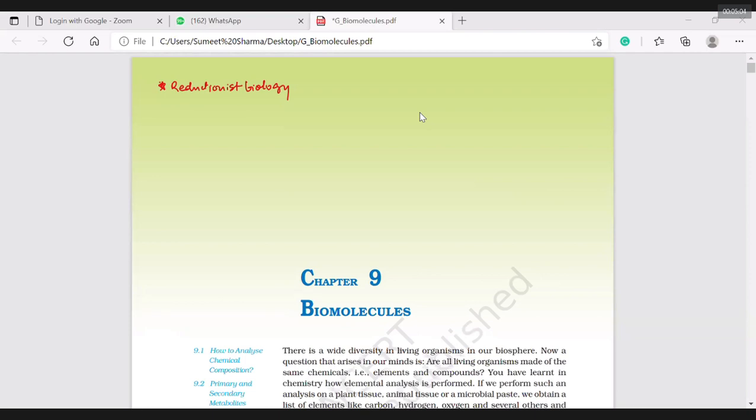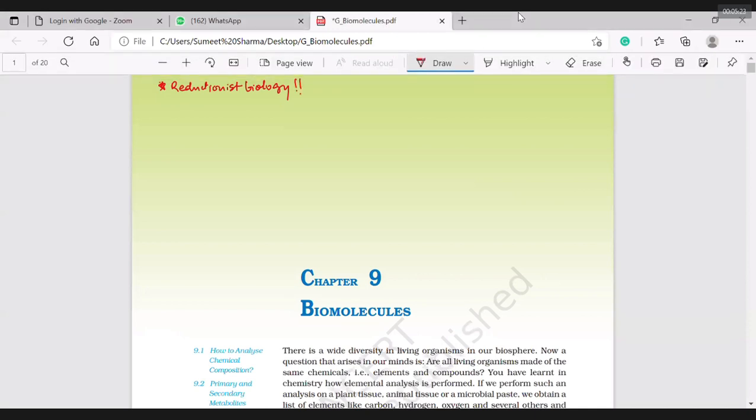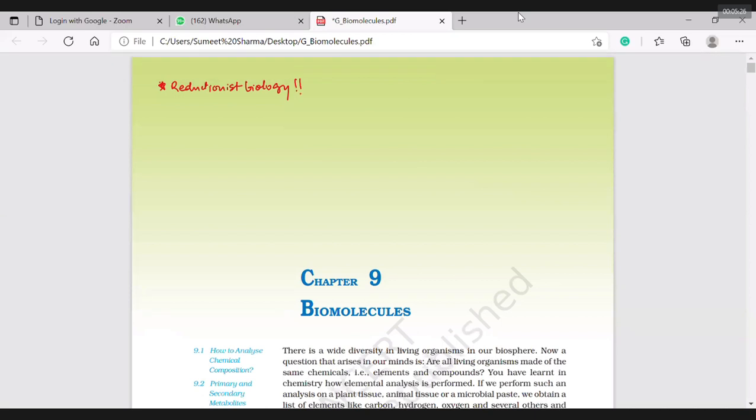The same way, if I'm giving out CO2 during expiration as a result of respiration, it is actually coming from the breakdown of glucose molecules. So we need to understand what type of reactions are taking place in our body. For reductionist biology, recall the definition if you are forgetting it. Have an introduction of the unit, cell as a basic unit of life. You will get that word there itself.